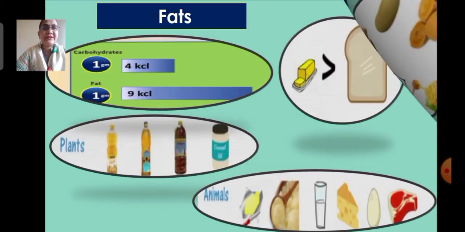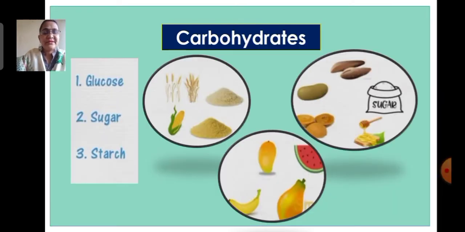Like carbohydrates, fats also provide energy to our body. In fact, fats provide us twice as much energy as carbohydrates. A little amount of butter, which is a fat, provides much more energy than a slice of bread, which is a source of carbohydrate. Fats are the richest source of energy. Both fats and carbohydrates provide energy to our body. Hence, foods containing fats and carbohydrates are known as energy-giving foods.